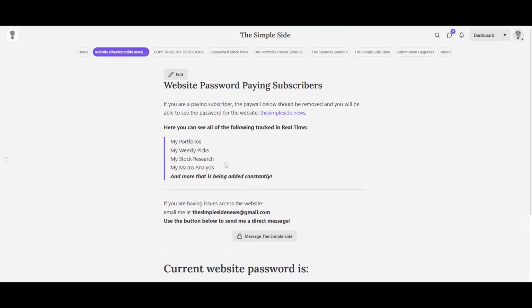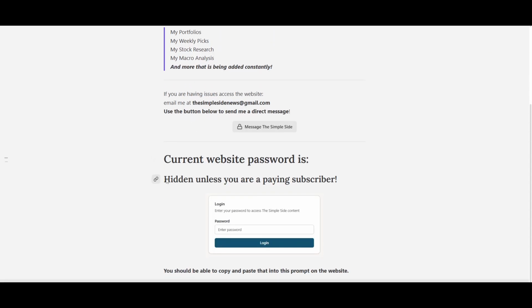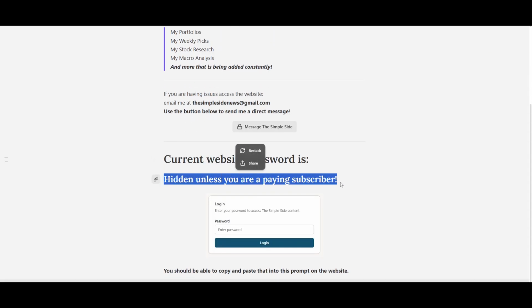And so how this page is going to work is you're just going to scroll down, and if you're a paying subscriber, right here, you will be able to see the password to access the website. If you're a free subscriber, you won't be able to see this far. There'll be a paywall, and you can join. But you'll see the password sitting right here, and then you just type that password into the website.